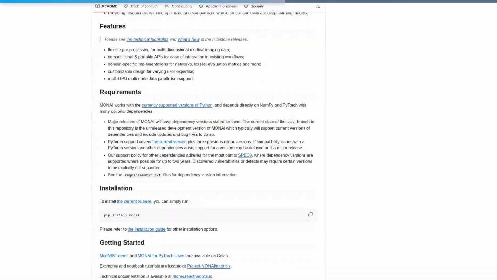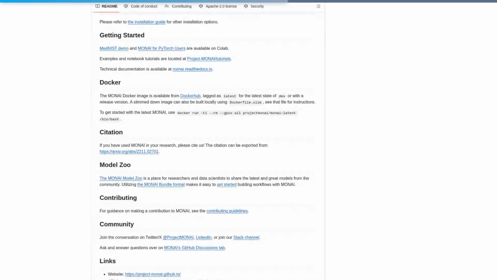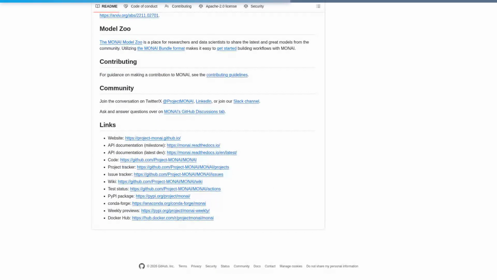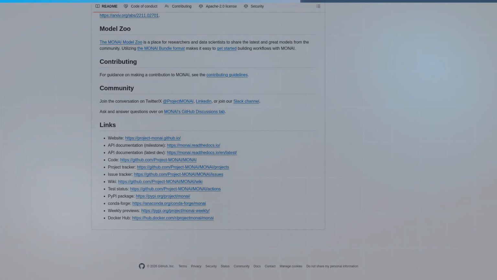MONAI bundles all of these into a framework designed specifically for healthcare imaging, so you can skip writing brittle preprocessing code for formats like NIfTI and DICOM and focus on model architecture and clinical evaluation. Its composable API and built-in support for multi-GPU training and federated learning workflows make it the de facto starting point for anyone moving research from a paper into a hospital setting.